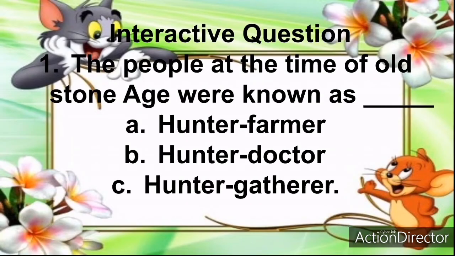Now, let's look at some interactive questions before we go. The first one: the people at the time of old Stone Age were known as dash. A. Hunter farmer. B. Hunter doctor. C. Hunter gatherer. The right option is C.